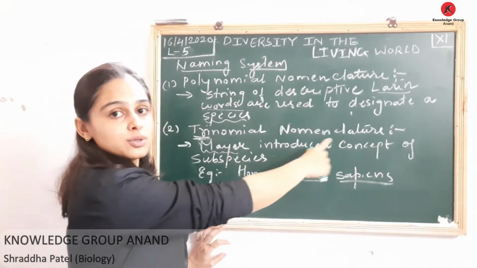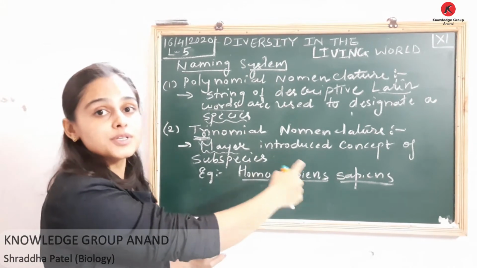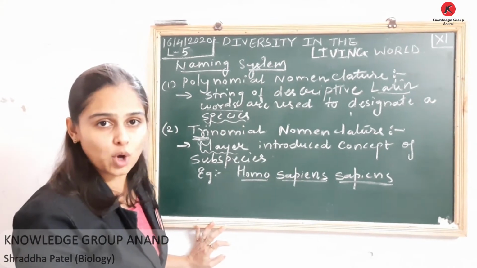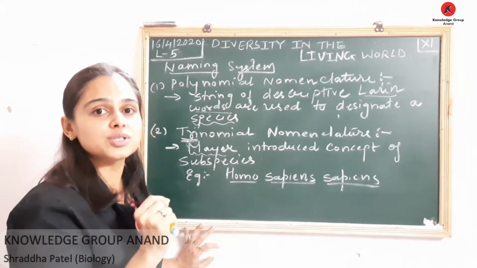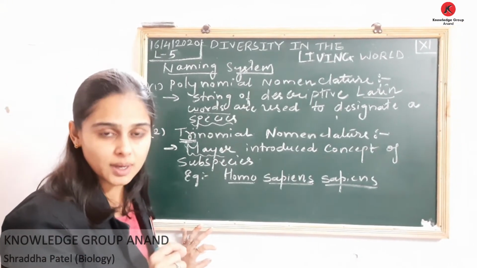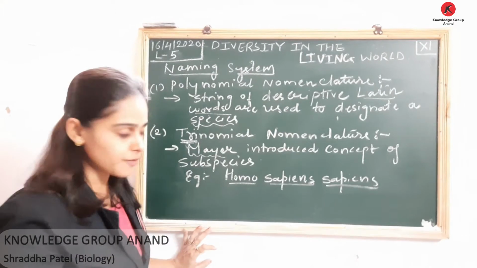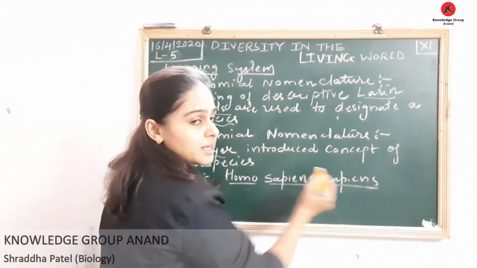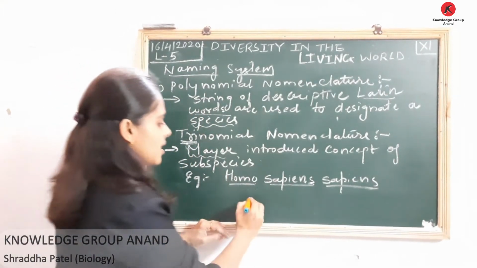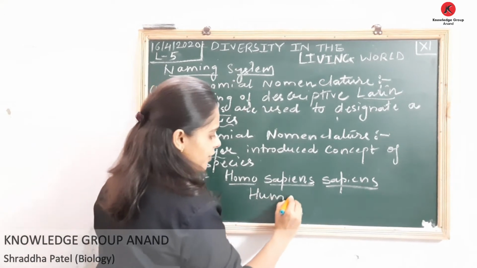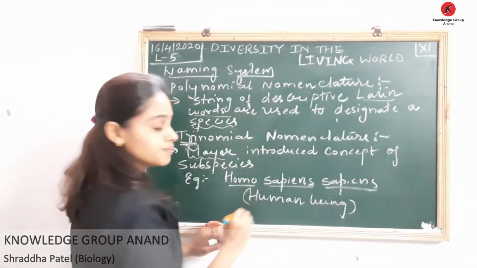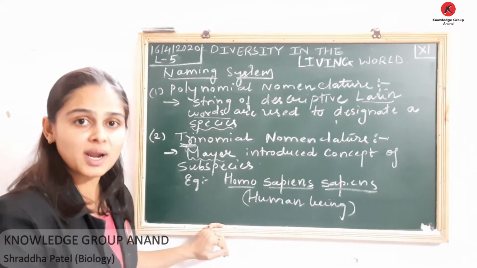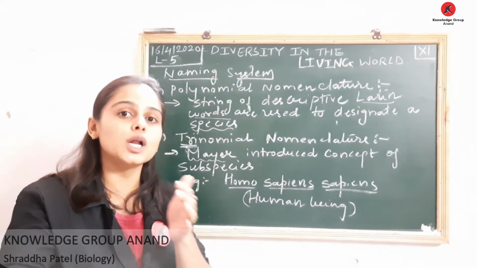Mayer introduced the concept of subspecies, which is to be mentioned in the scientific name. Example, you are familiar with Homo sapiens sapiens. This is the scientific name of human being. Yes or no? Yes. And I guess you people are aware of binomial nomenclature.